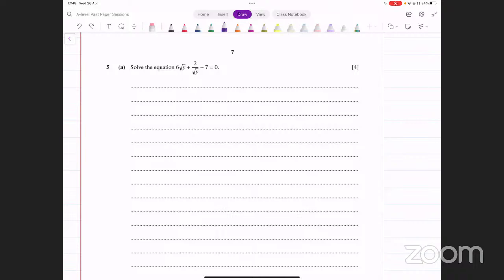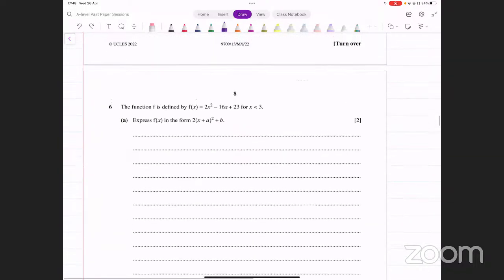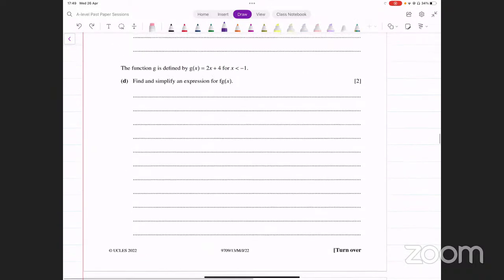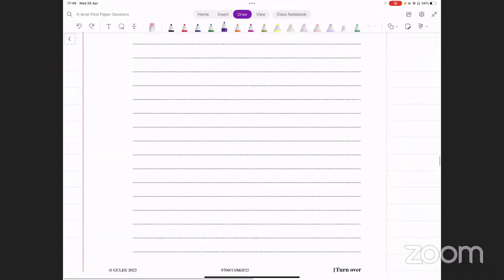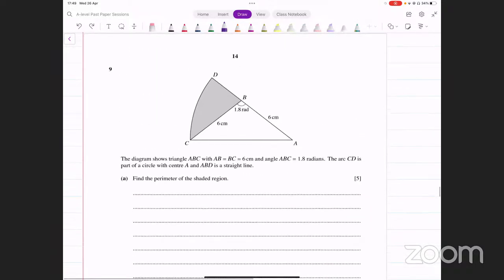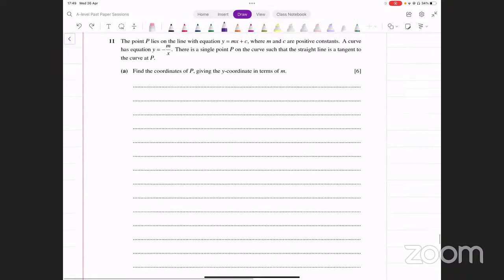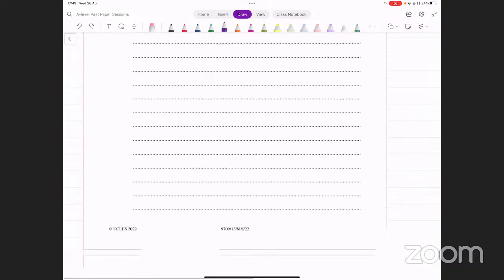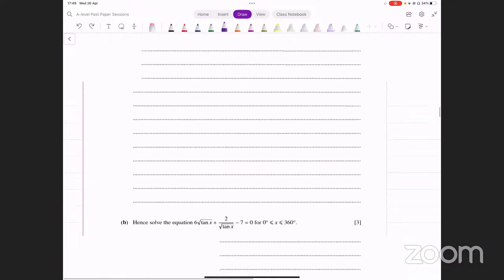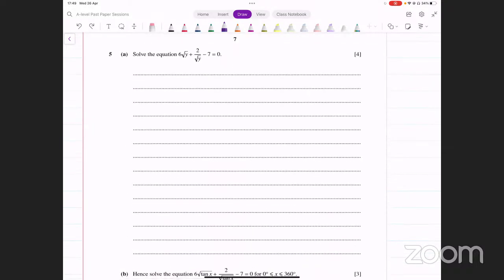अच्छा, we need to solve this equation. It's not that difficult. Should we do this? Let me just go through the rest of them as well, so we know हम कौन सा skip कर सकते हैं. अच्छा, ये भी हमें करना होगा, ये भी हम कर लेंगे. Okay, I think we'll have to do most of them, so let's just keep doing them. Let's do this one. Question number 5 then.